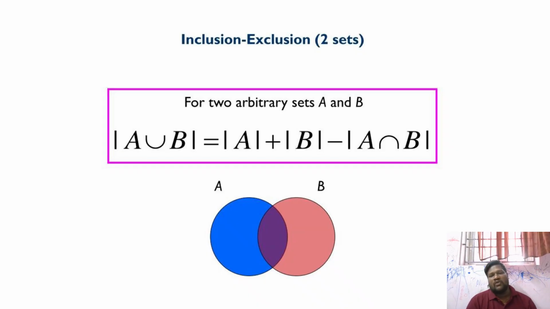In particular, the complement of a set: modulus of A bar is equal to the total number of elements minus the number of elements in set A. That is the inclusion exclusion of two sets. The specific formula: modulus of A union B is equal to modulus of A plus modulus of B minus modulus of A intersection B.